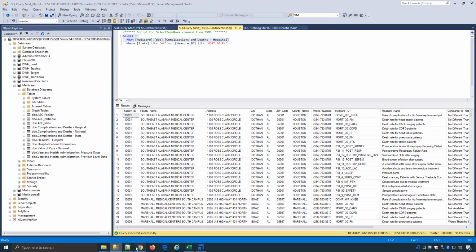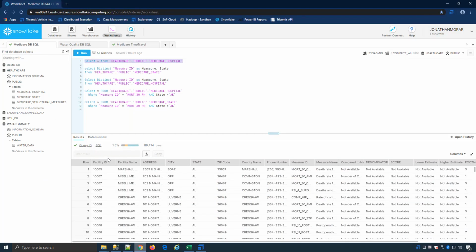When I moved it to Snowflake, I only had 8,600, and this was because some of the formatting changed. So when I uploaded, there were some errors along the way, but this is great to see when you run the comparison, what the reports look like. So I left that in.